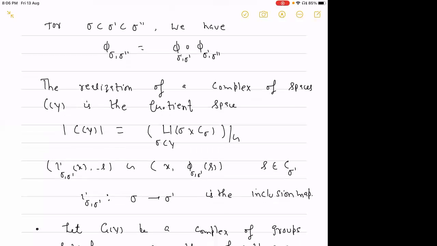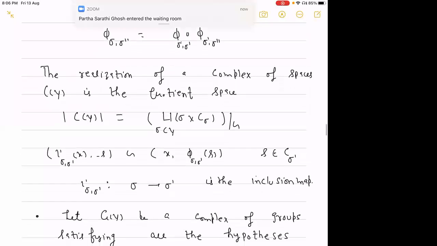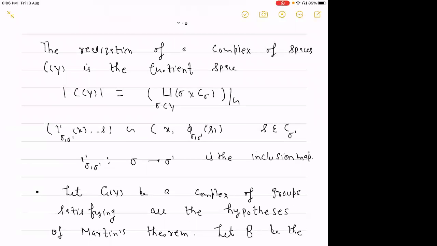Here i_{sigma, sigma'} is the natural inclusion map of sigma into sigma prime, and phi_{sigma, sigma'} is a map from C_sigma' to C_sigma. For example, suppose you are given an edge. For each vertex we have some space, and for the edge we also have some space, and then we glue them together by these embeddings. This is the realization of the complex of spaces.